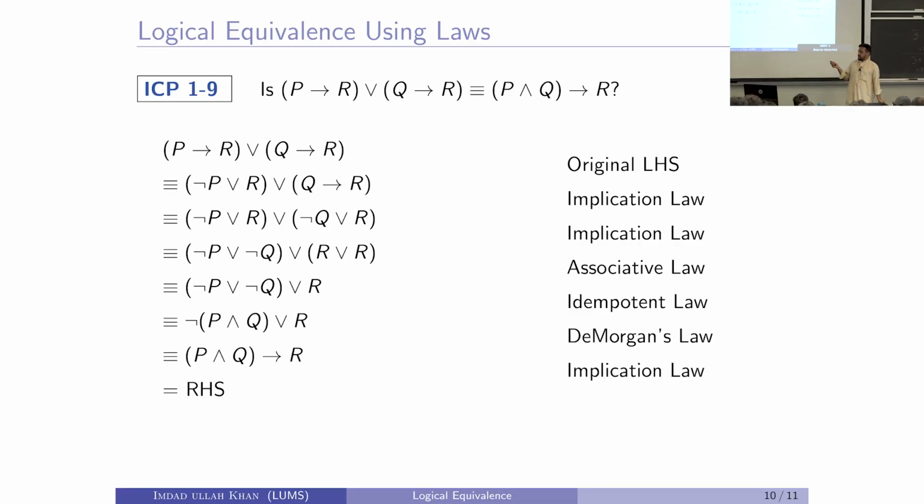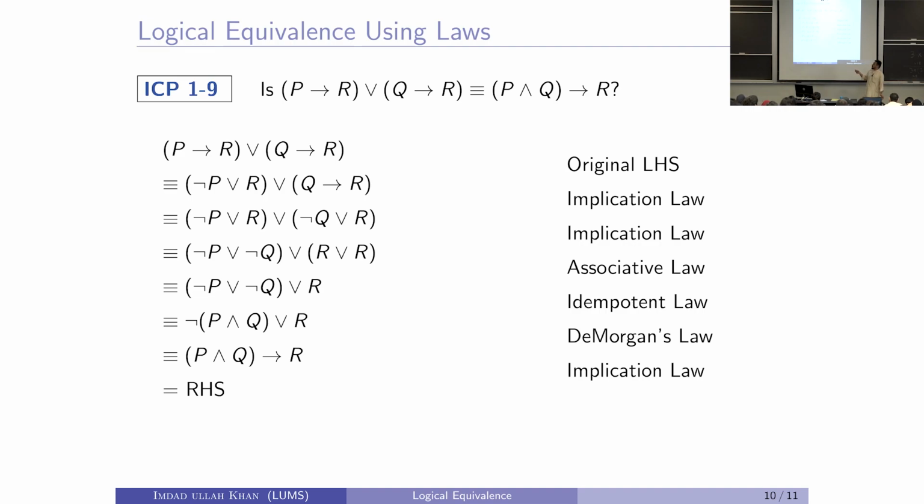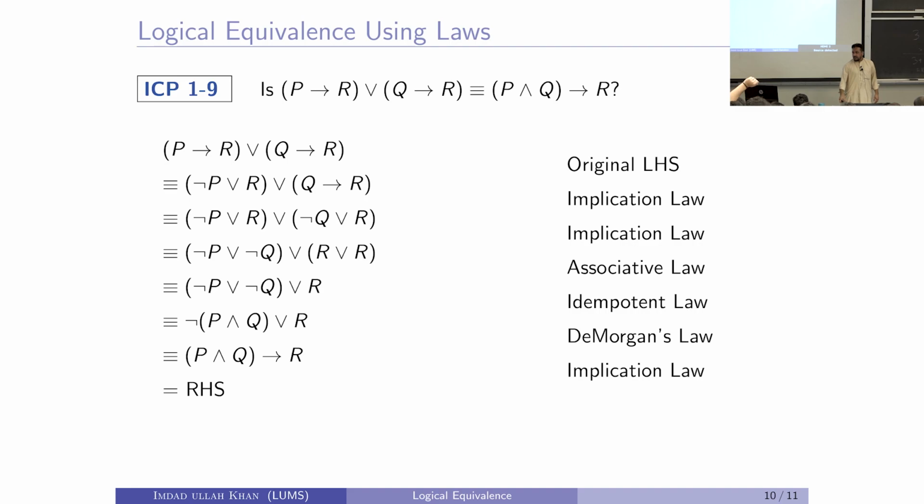So, we first applied by De Morgan's law, not P or not Q is not of P and Q, or R. Now, apply the implication law, it is equal to P and Q implies R, right, and that is equal to, okay, 2 steps there. Make sense? Yes. So, yes, these two are equal by applying these laws in this order and replacing each statement with the equivalent equal statement, right. So, we established logical laws using truth table. It was very cumbersome method.